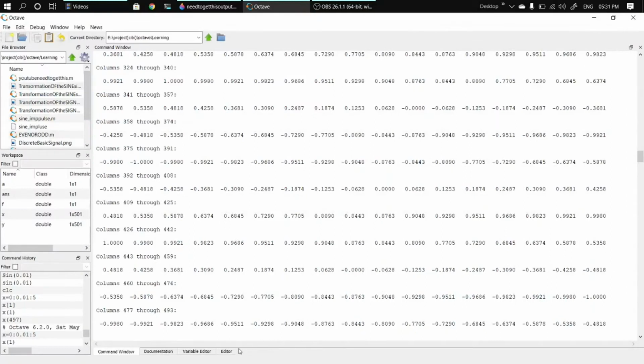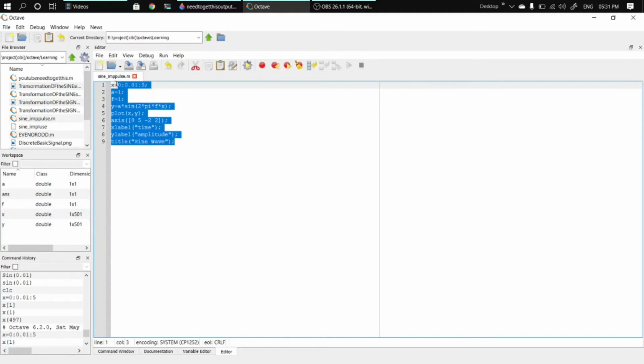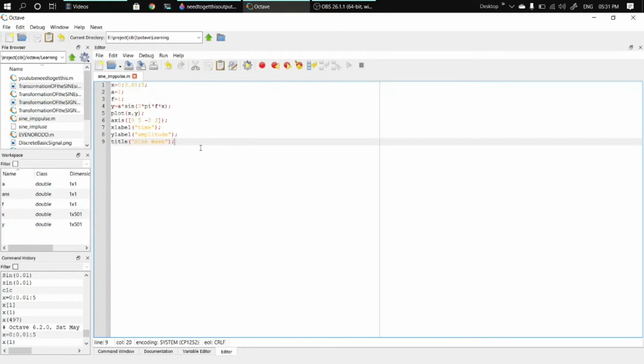Now let us try to build it in an editor. Here you can see I already wrote the code for that. It represents the x-axis label and this represents the y-axis label, and this shows the title of the graph, and this represents the axis, that means the graph axis.